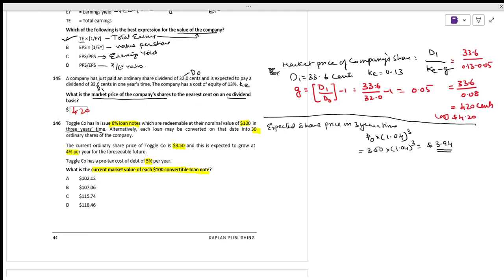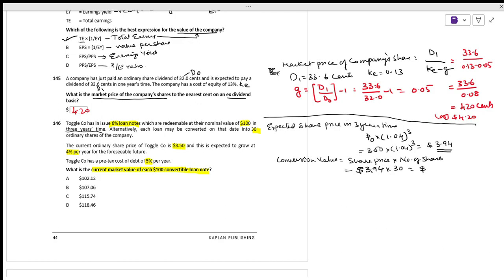Now, how much conversion are we making? This is the expected share value. We are getting 30 shares. Conversion value is the share price times the number of shares. The share price is 3.94, times 30.